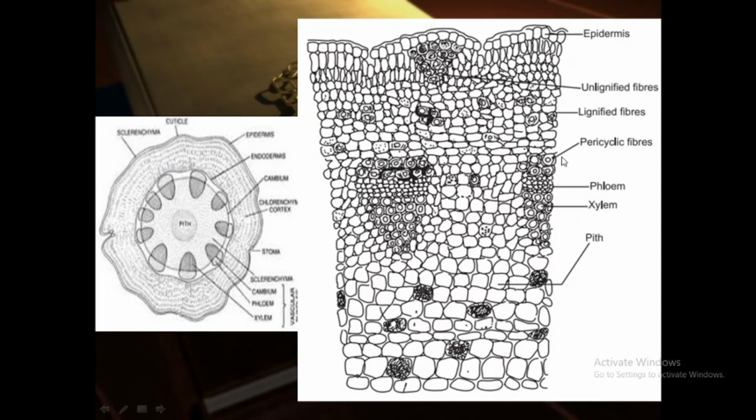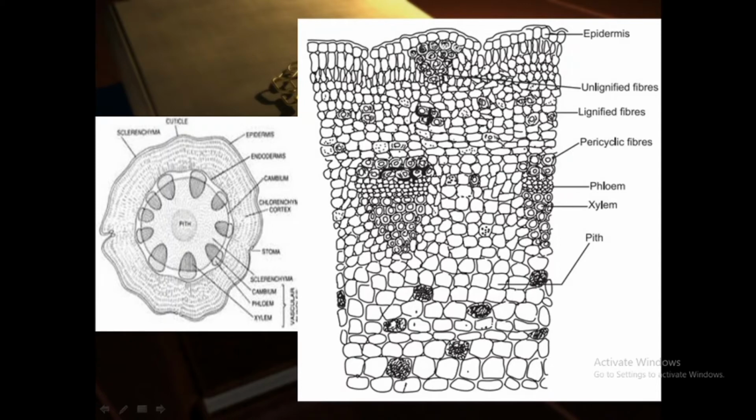Next, another type of fiber, that is pericyclic fibers. These pericyclic fibers are also lignified fibers, and these are the crown of the phloem. So these pericyclic fibers are the crown of the phloem, which reside on the top of the phloem. Here you can see this is the phloem. On the top of the phloem, the pericyclic fibers are there.